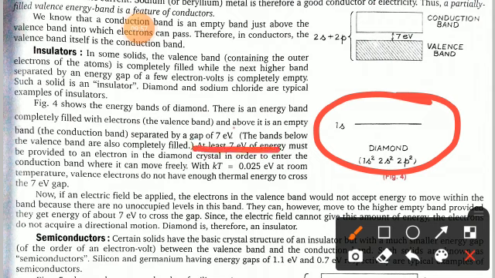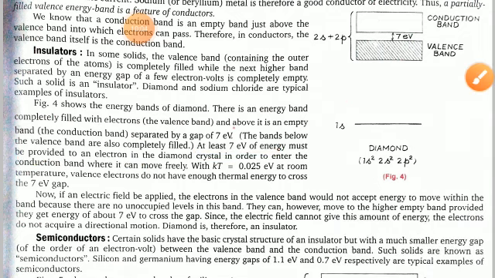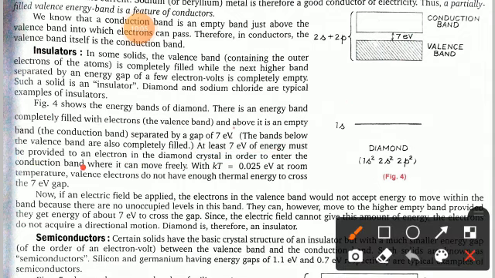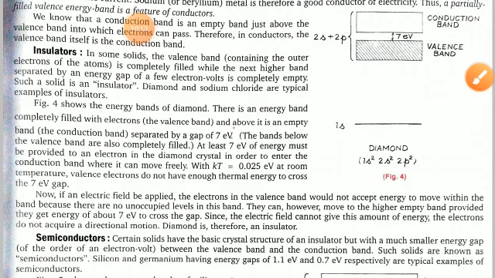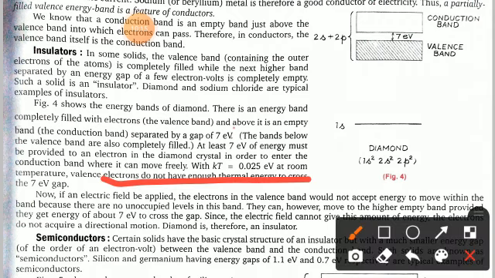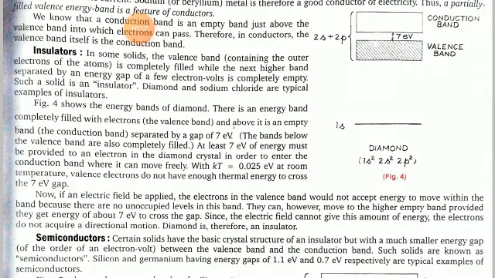So at least 7 electron volts of energy must be provided to an electron in the diamond crystal in order to enter the conduction band where it can move freely. With a kinetic energy of 0.025 electron volt at room temperature, the valence electrons do not have enough thermal energy to cross the 7 electron volt gap.